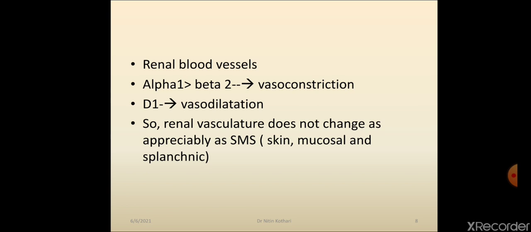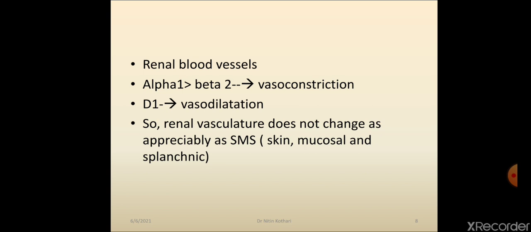Renal blood vessels have more alpha 1 receptors as compared to beta 2, so they will undergo vasoconstriction. But apart from alpha and beta receptors, they also express D1 receptors. Because of D1 receptor stimulation, they will undergo vasodilatation. So renal vasculature does not change as appreciably as skin, mucosa and splanchnic.